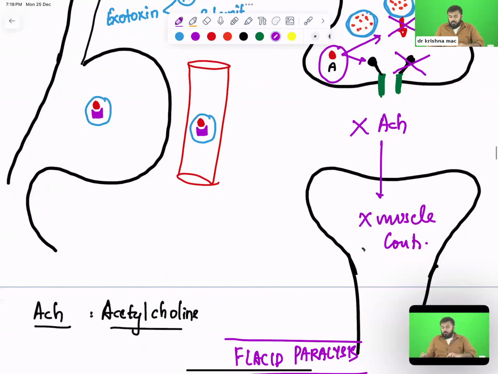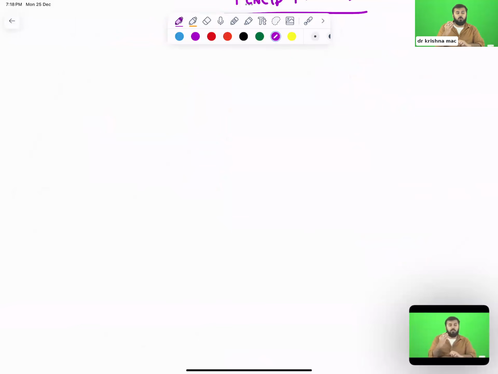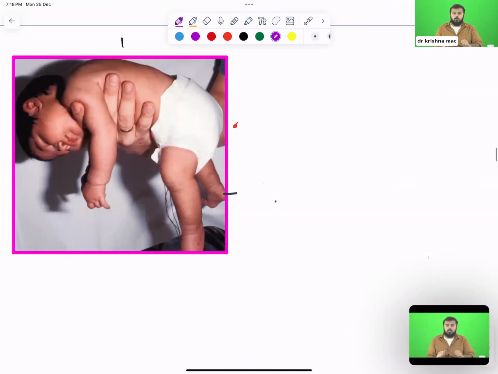For example, when a neonate or an infant is affected, we get a problem called infantile botulism. This is how infantile botulism looks. Actually, the baby is not sleeping. The baby's muscles are all paralyzed. The hands are paralyzed. Everything is paralyzed. When you lift a normal baby, because of the reflexes, the baby will immediately contract.